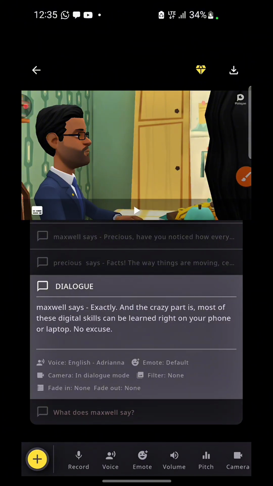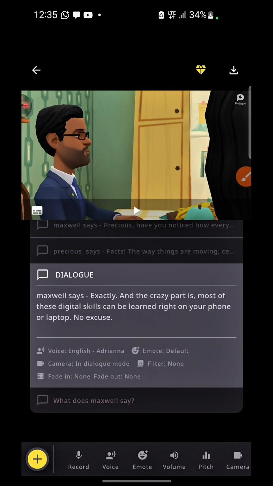So if you have already picked your voice at the beginning, you just have to do that. It has already stored your voice for Maxwell. And if you picked a voice for Precious, which is your second speaker, it automatically starts picking that same voice for all the dialogue we will be doing. So basically that is what you're going to do.